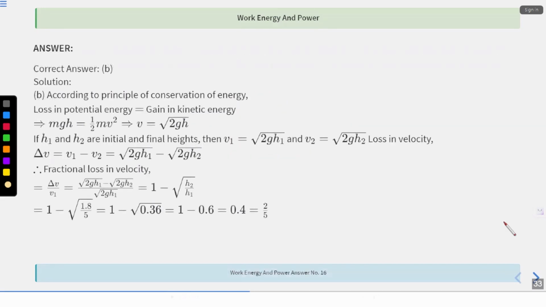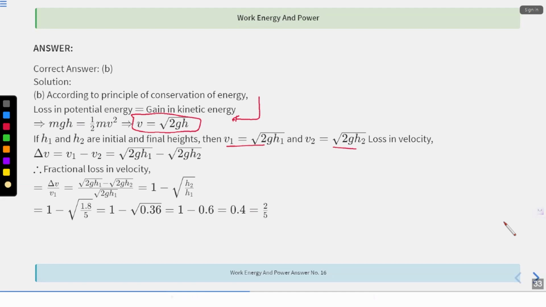So loss in potential energy is equal to gain in kinetic energy. Correct? That is mgh equals half mv square. So v is equal to under root 2gh. Everything is clear until here. So h1 and h2 are initial and final heights, let's say. So v1 will be under root 2gh1 and v2 will be under root 2gh2. Correct? So delta v is v1 minus v2, that is under root 2gh1 minus under root of 2gh2.